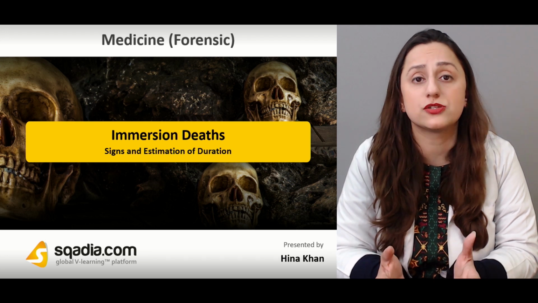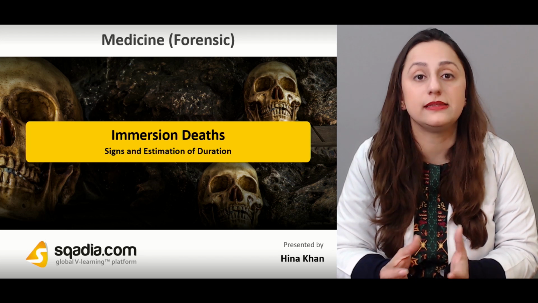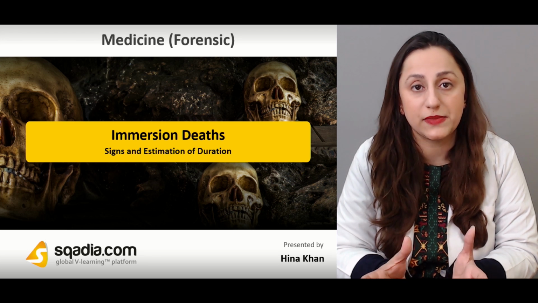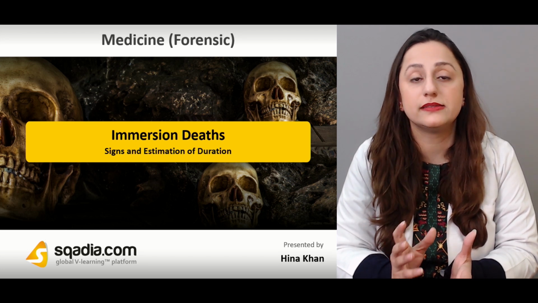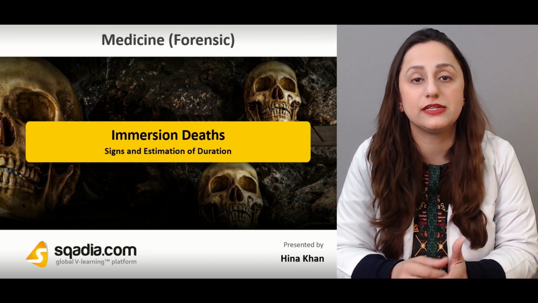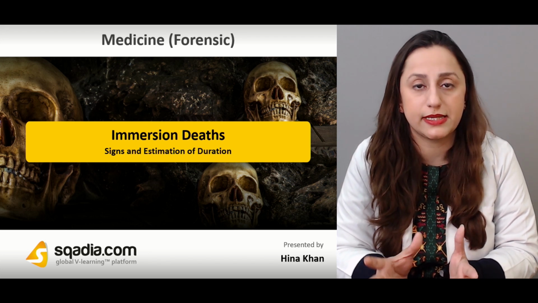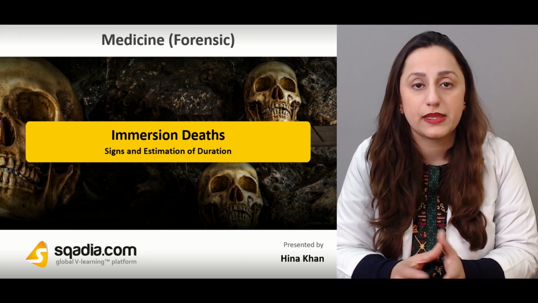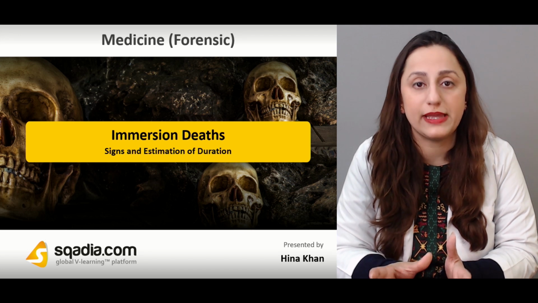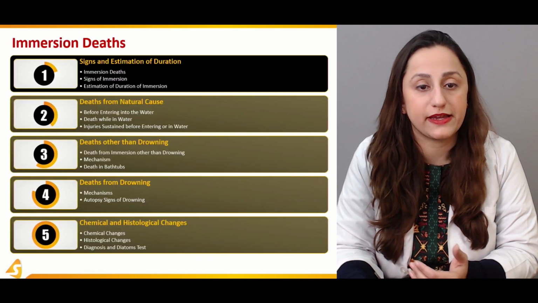And a lot of other factors are also going to affect the time since death. It's basically the temperatures and the climate requirements for the particular area in which the drowning took place. And then there are the predators that are involved in that water, for example, the crustaceans, the mollusks, the crabs, and a lot of other predators that can be present in the water and the type of water in which the drowning took place. So all of these factors come into play whenever this drowning incident takes place, and it is very important to discuss all these factors in detail.